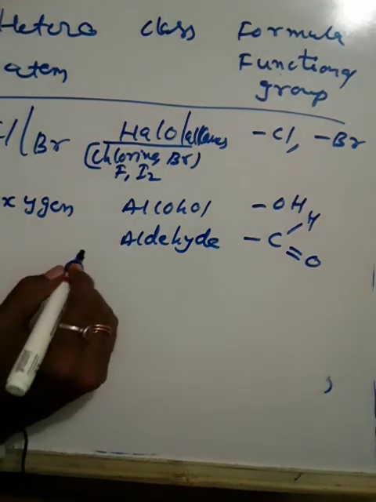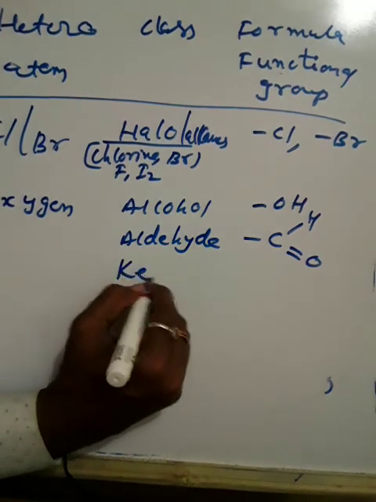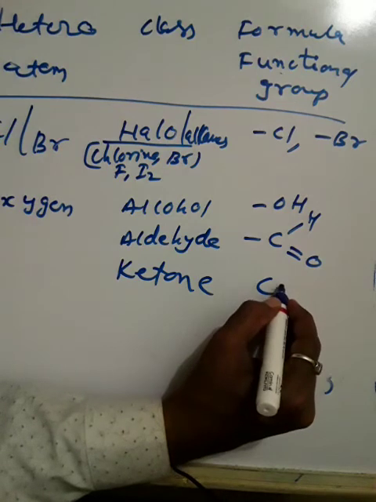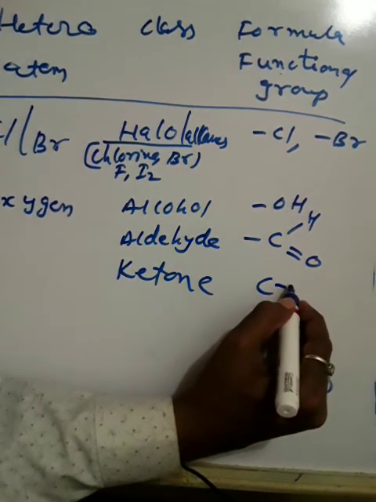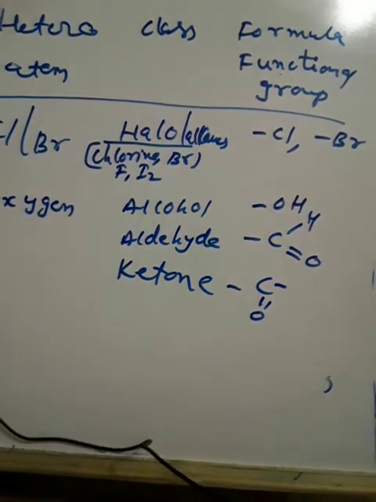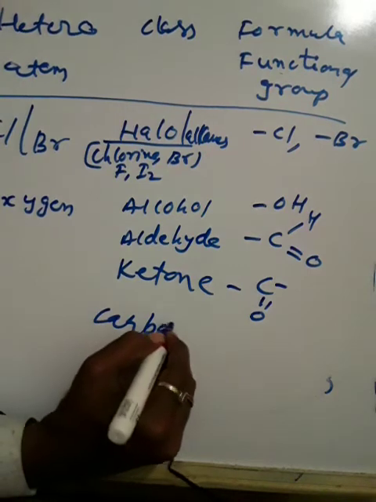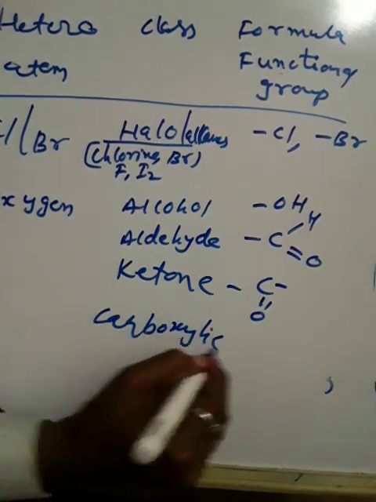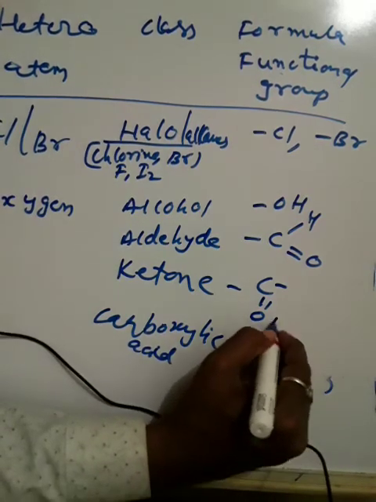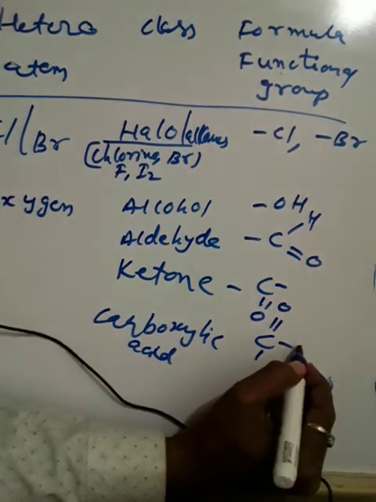Suppose it is a ketone, the group is represented as C double bond O, ketone. And if the group is carboxylic acid, it is represented as COOH.